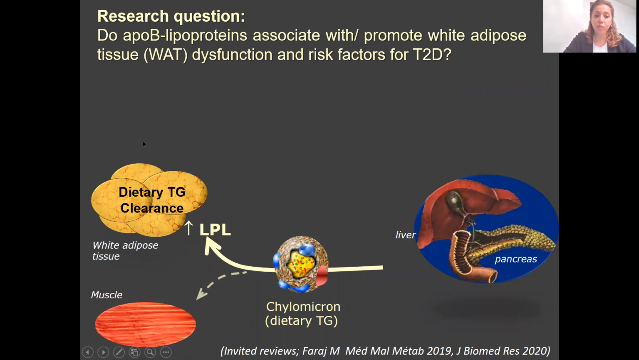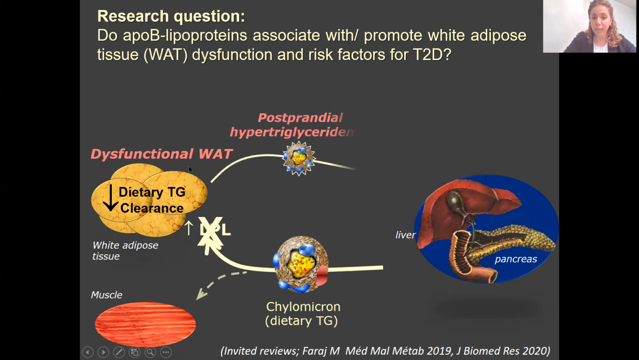Now, we focused our attention on adipose tissue function because we know it's related to maintaining glucose and lipid homeostasis in human, especially after a high-fat meal. After a high-fat meal, lipids circulate in the form of chylomicron, and for the triglycerides to be cleared, it has to be hydrolyzed by the activity of lipoprotein lipase on adipose tissue, taken up and stored in adipose tissue. In the case of a dysfunctional adipose tissue, lipoprotein lipase activity is reduced, and so is the hydrolysis, uptake, and storage of this chylomicron in the adipose tissue.